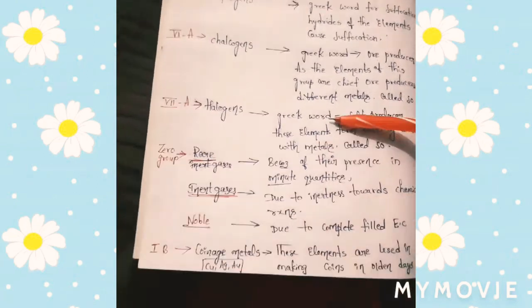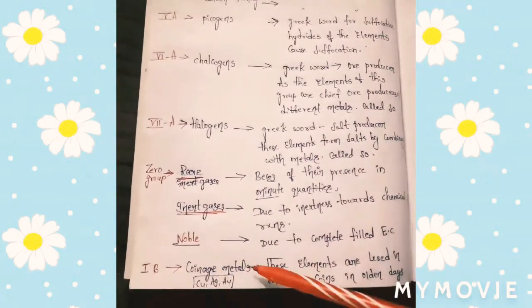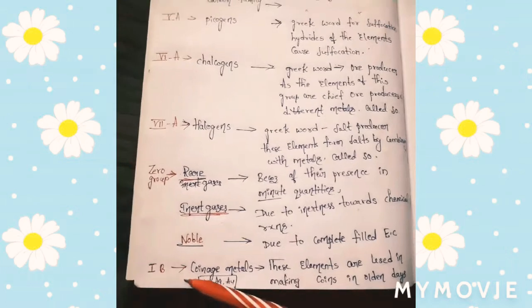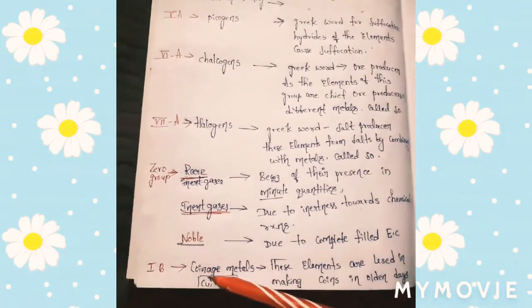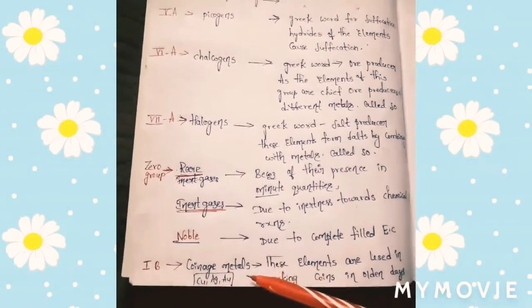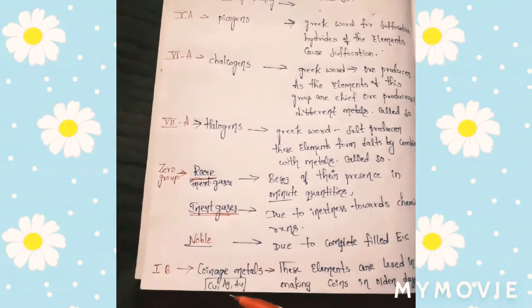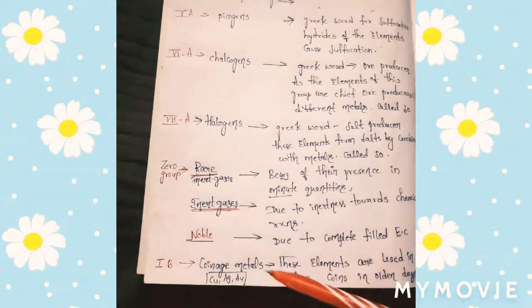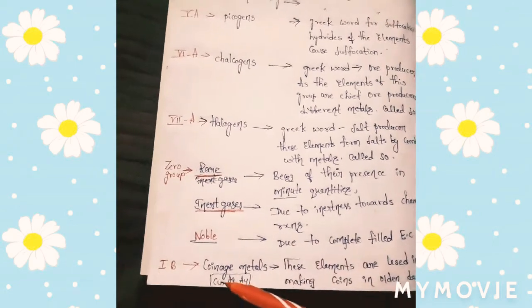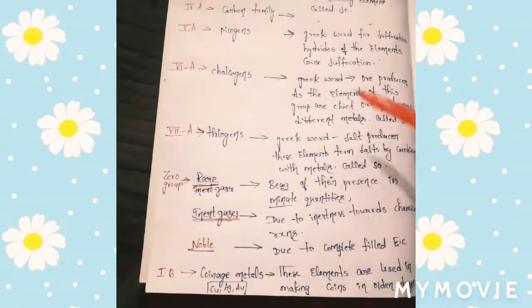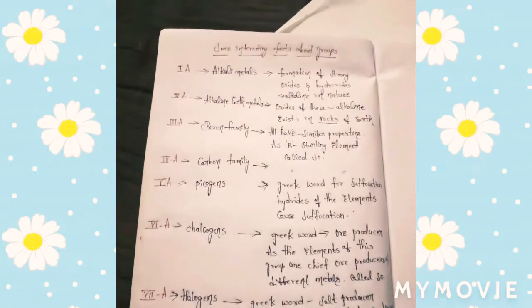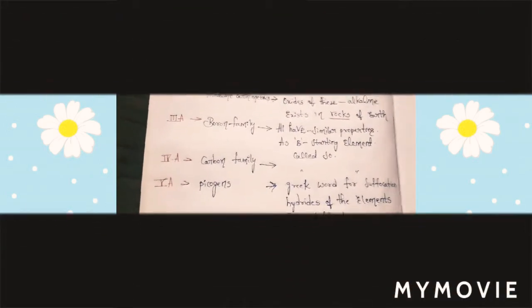Okay, next, this is also important, friends. See, 1B. The elements present in 1B are called coinage metals because in olden days these elements were used in making coins. The coinage metals are copper, silver, gold. Okay friends, I hope you understood, and these are very important, friends.